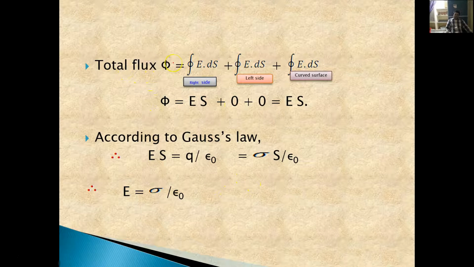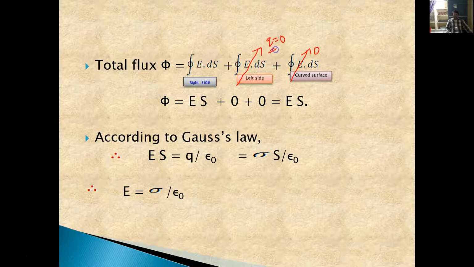Now the total flux will be the surface integral over a closed path for the right side, plus the surface integral for the left side, plus the surface integral over the closed curve, that is the cylindrical Gaussian surface, the curved part. But this is equal to 0, because for the curved surface the flux is 0, because the angle between E bar and dS bar is 90 degrees, whereas for the left side E bar is equal to 0, because there is no charge enclosed within this Gaussian surface.